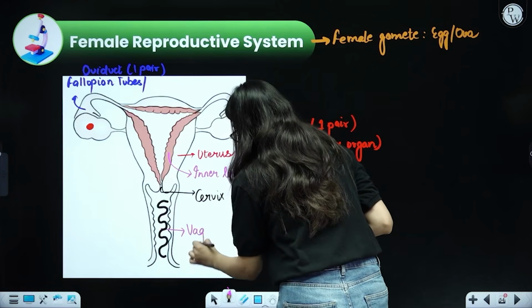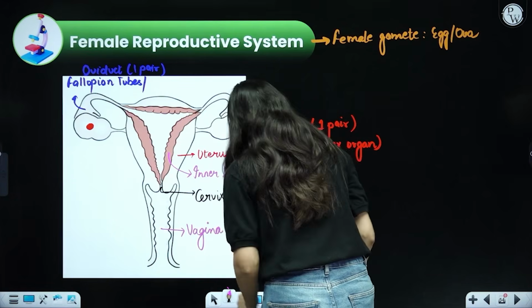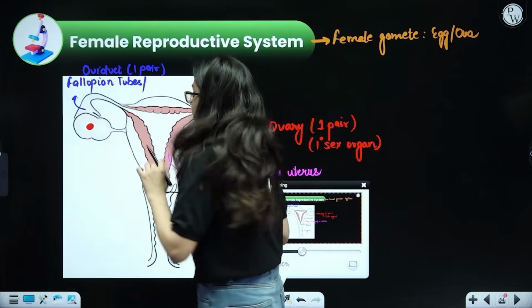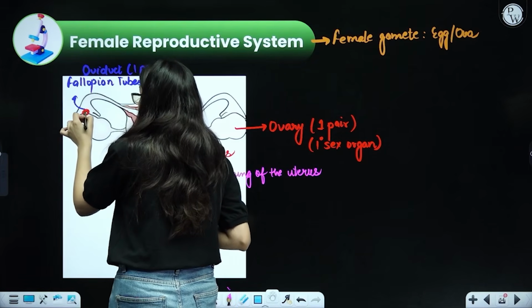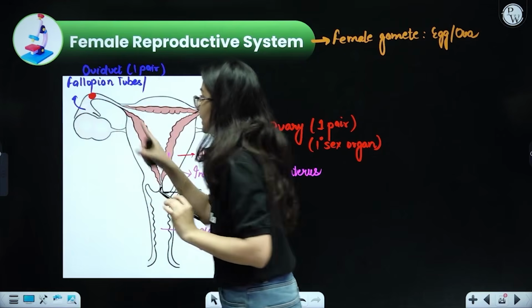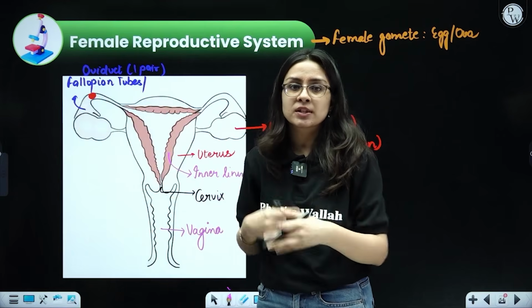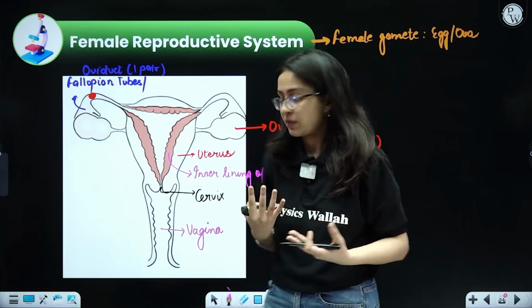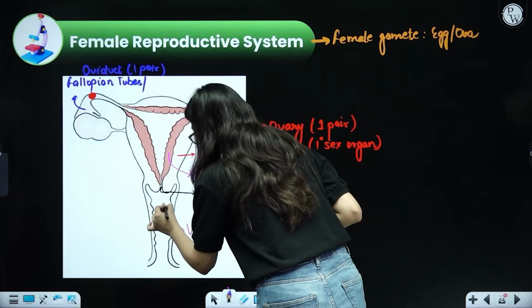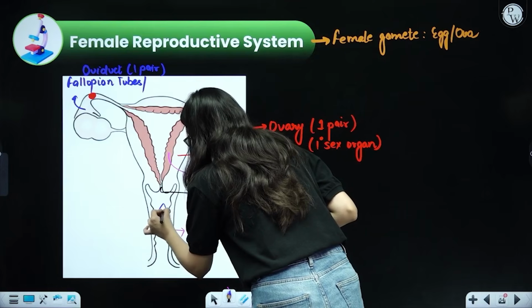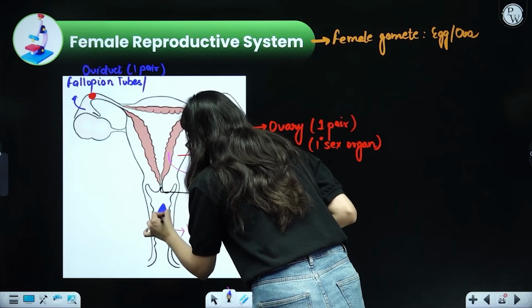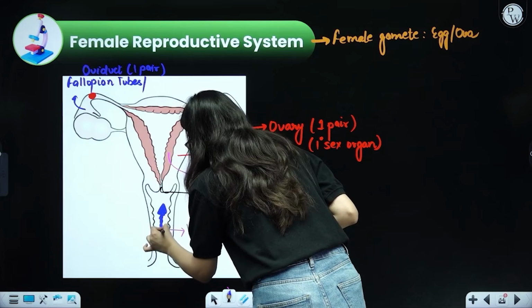Okay, now let us see beta how things happen. Once every month, the female ovary releases the egg and it comes and sits in the fallopian tube. When it sits in the fallopian tube, it waits for the sperm to come and fertilize it. Okay, let us say that sexual intercourse has taken place and sperm has come inside the female body and is present in the vagina. Now track the direction or the route of the sperm also. Okay, how are things happening? Let us try to recollect.